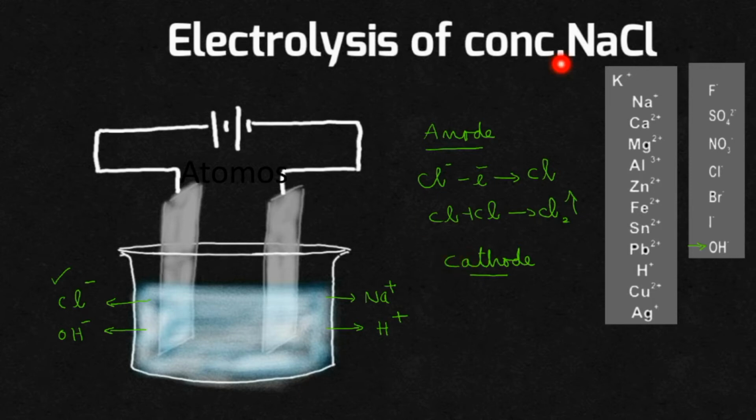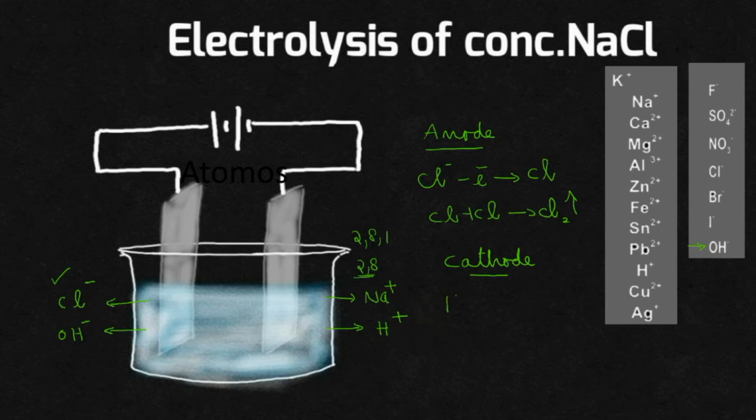As it is concentrated sodium chloride solution, we will be thinking sodium ion will be greater in number. So due to that, that will be getting a chance to get discharged. But you should always remember sodium ion is a lazy person. What's the reason? Because Na plus ion has already attained the stable electronic configuration of 2,8. And again, accepting one electron will make the electronic configuration 2,8,1. It won't go for that, correct? So if H plus ion is present inside the electrolyte, Na plus ion will never get discharged. So sodium ion will be giving the chance to H plus ion.